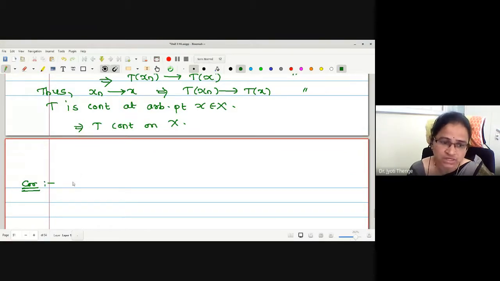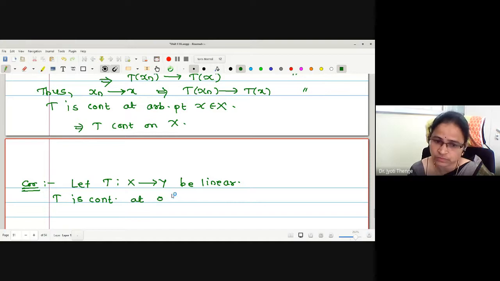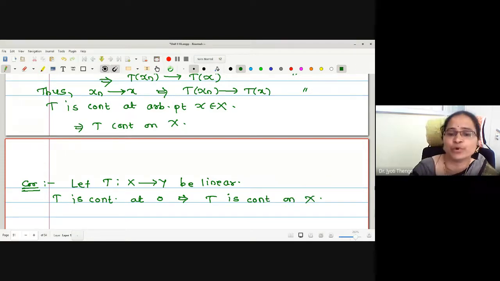The corollary is a very simple corollary. Okay. What is given? Let T from X to Y be linear. Then T is continuous at origin implies T is continuous on X. But just now we have proved it, no?